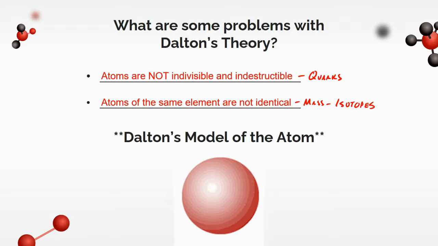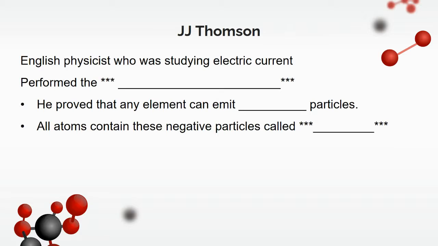Otherwise, in terms of Dalton's model of the atom, because he had a very basic understanding, he pictured atoms as just generic sphere shapes. And so with this, if you think to what we did for our modeling matter activity last unit, that actually goes into some of the basic ideas of atoms, where we just use simple shapes to represent atoms.